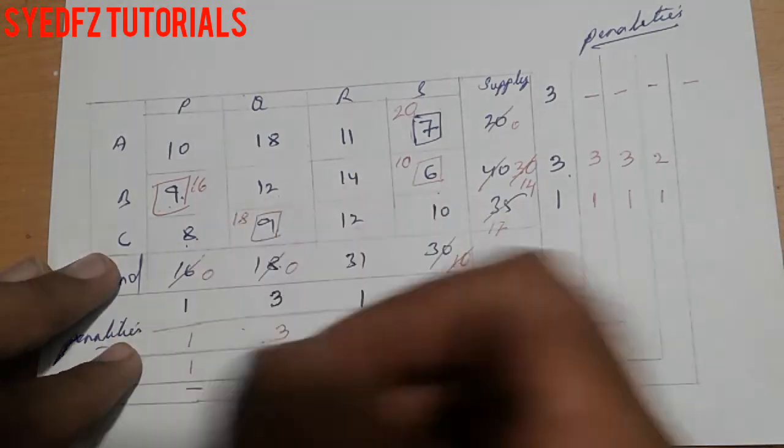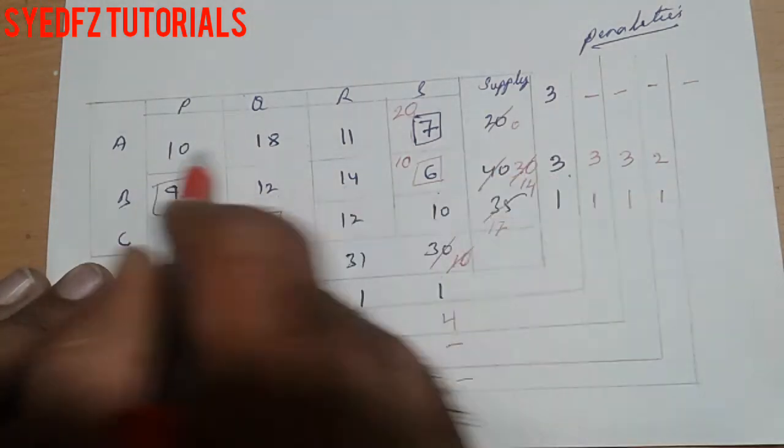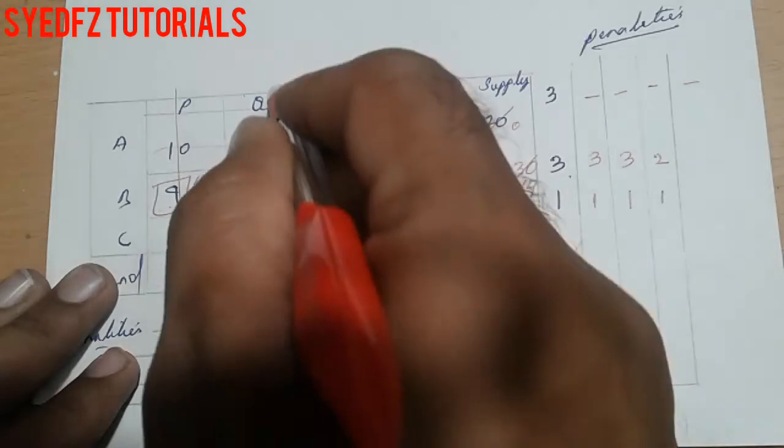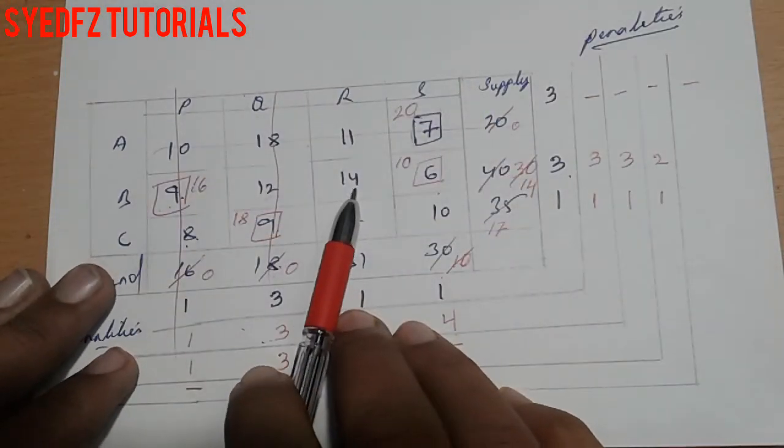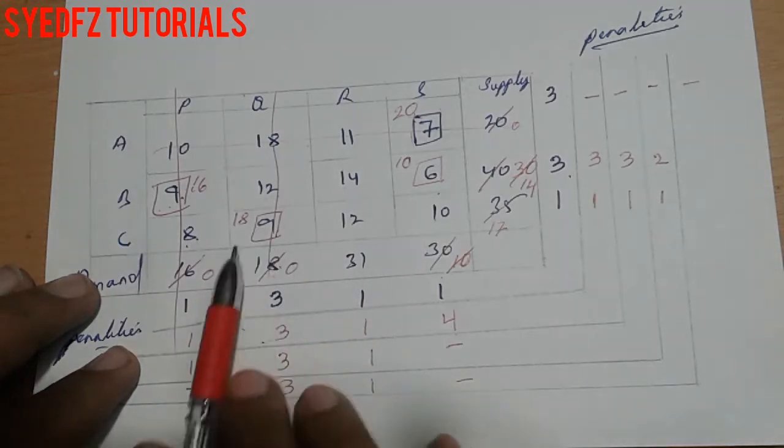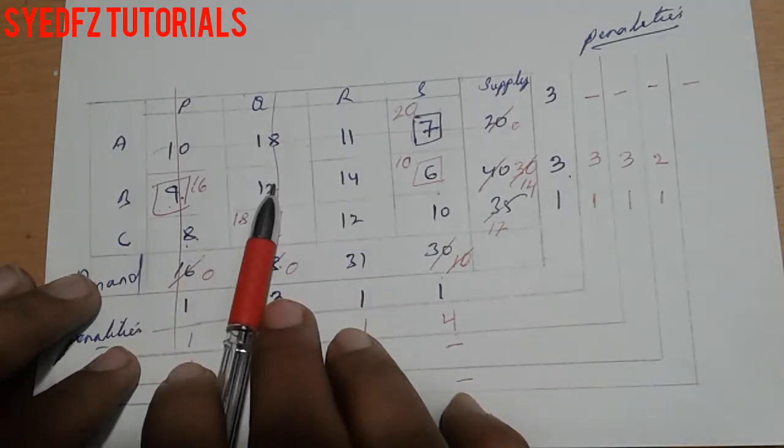This demand is over. This row is over. This demand is over. This demand is over. So we have only 14 here. If you put the line also, because this one is totally over, we cannot allocate here.